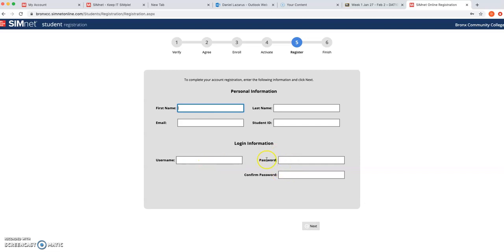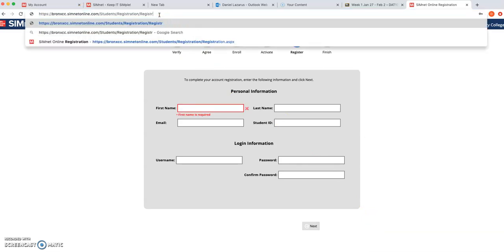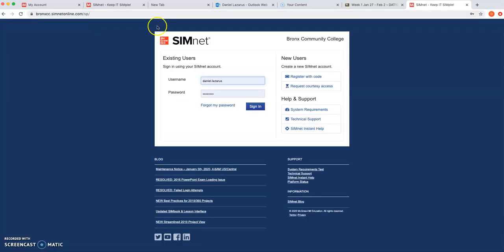The most important thing is to make sure that you write down your username and password somewhere, because Simnet gives you a very hard time to change your password. When you click next, it tells you finish. You just finish it, and then you go back to bronxcc.simnetonline.com. After registration, you go back to this website and log in with your username and password.